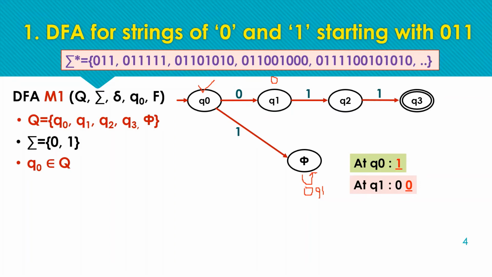So 0 1 will be the pattern at Q2. But for Q1 to complete, we have received 0, but we have not defined any transition for input symbol 0.